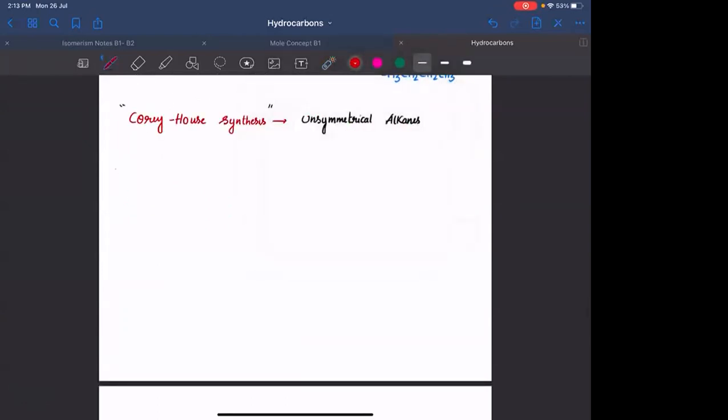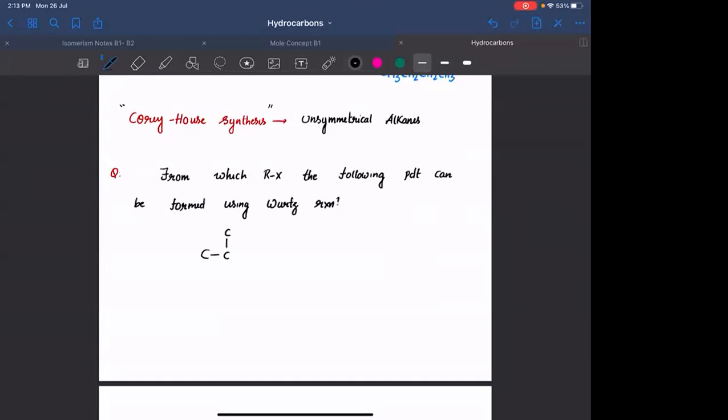I'll give you a question, answer that. From which RX can the following product be formed using Wurtz reaction? You have to make this alkane.